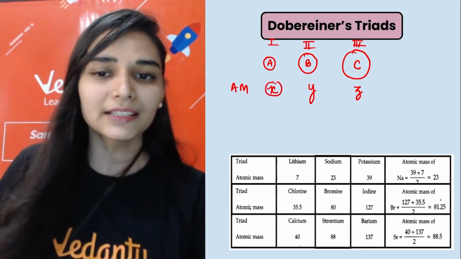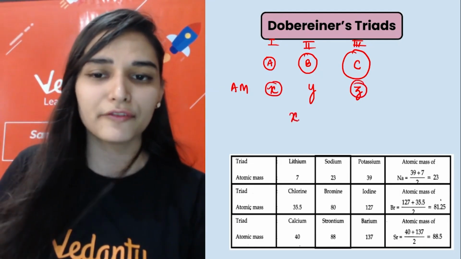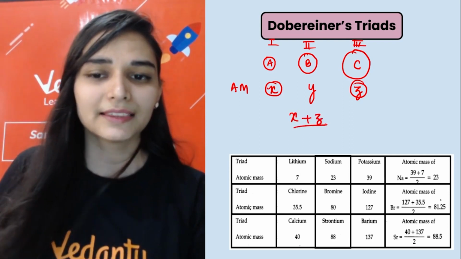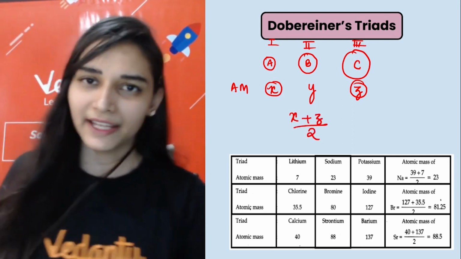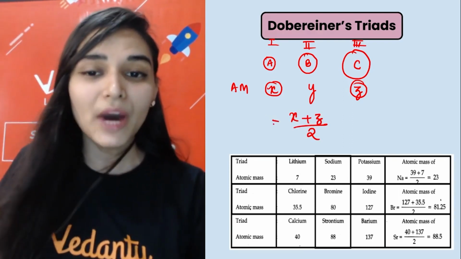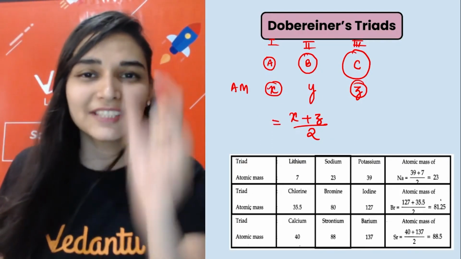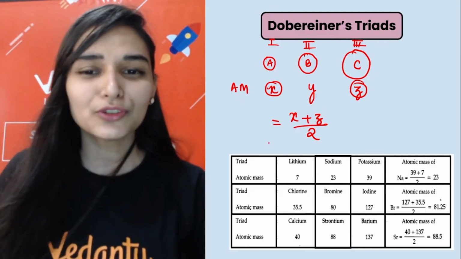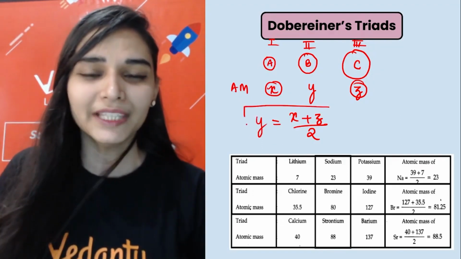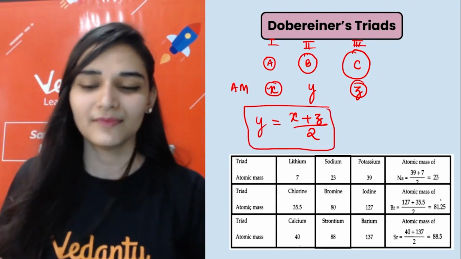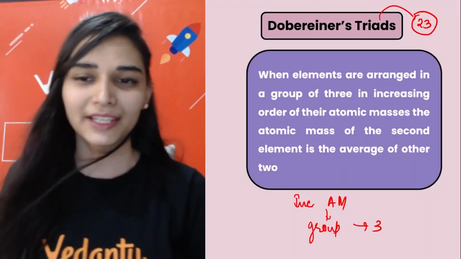So I take the average of the atomic mass of A and C, that is X plus Z divided by 2, and it will come out roughly equal to the atomic mass of the second element. So if you solve it, it comes out equal to Y.